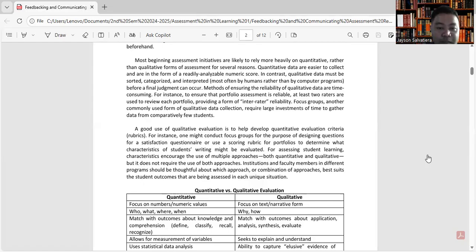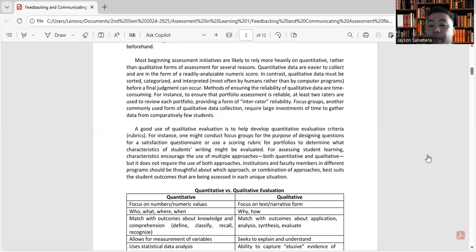For instance, one might conduct focus groups for the purpose of designing questions for a satisfaction questionnaire or use a scoring rubric for portfolios to determine what characteristics of students' writing might be evaluated. For assessing student learning, characteristics encourage the use of multiple approaches, both quantitative and qualitative, but it does not require the use of both approaches.